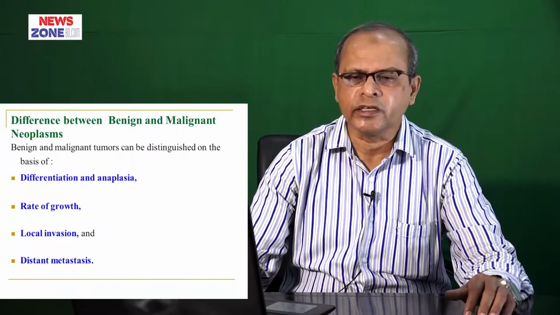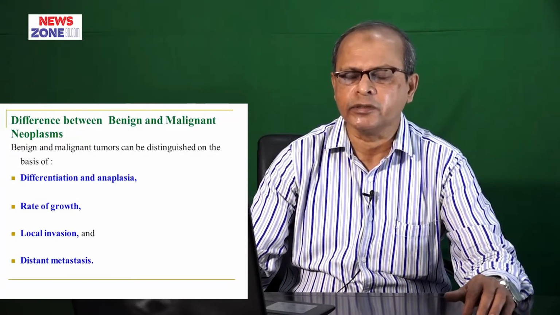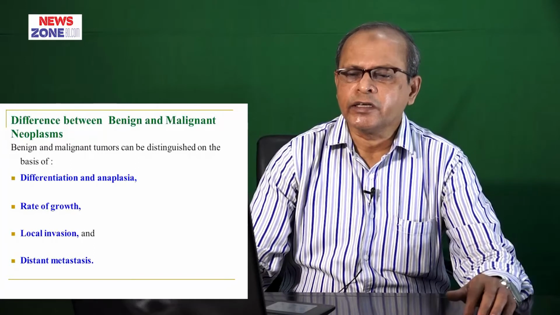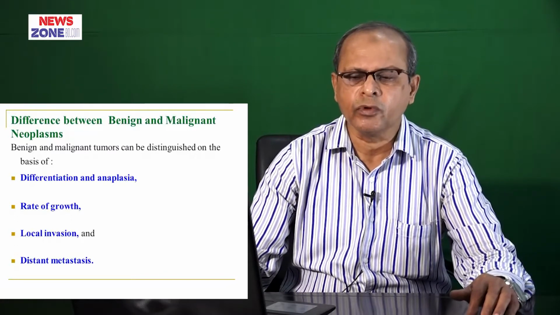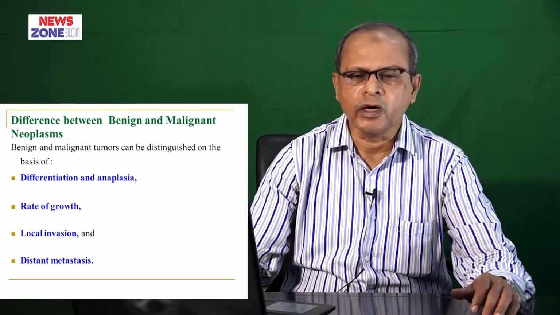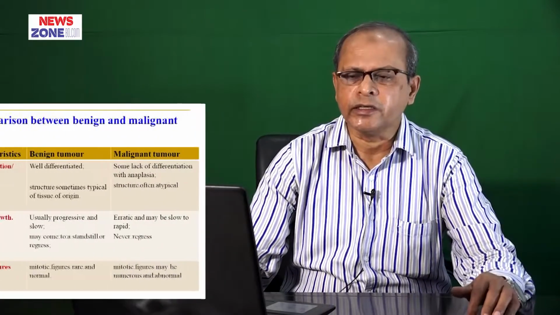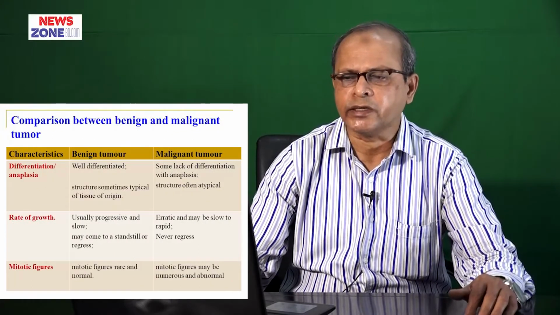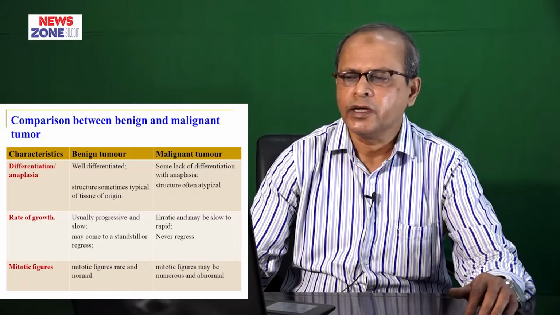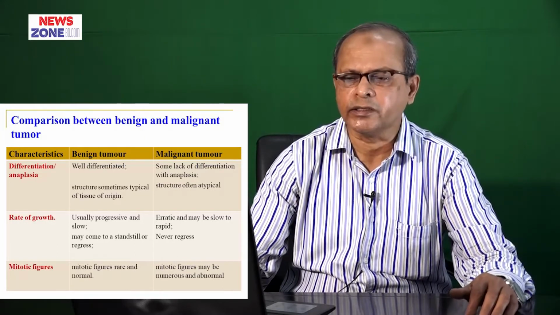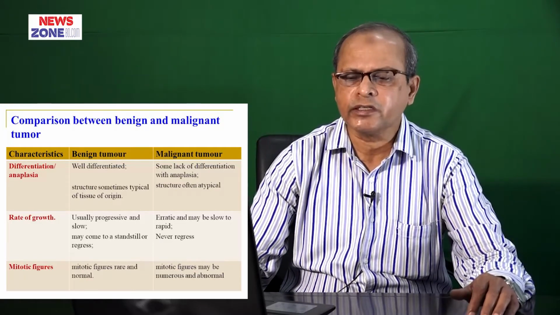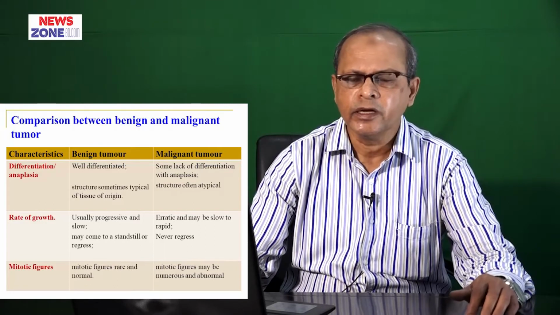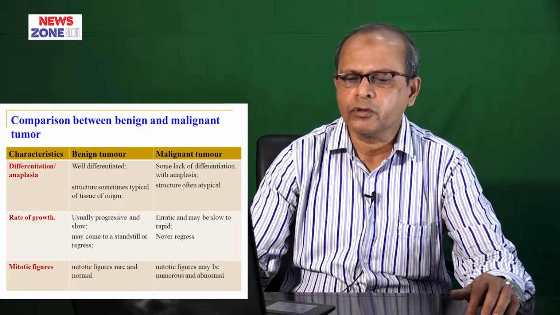Then we have to know what is the difference between the benign and malignant tumor. We can differentiate in several points such as differentiation and anaplasia, rate of growth, mitotic figures, local invasion, metastasis, and prognosis. Differentiation and anaplasia: in case of benign tumor, this is well differentiated, but in case of malignant tumor, there is some lack of differentiation with anaplasia. And in case of rate of growth, in case of benign tumor, it is usually progressive and slow, but in case of malignant tumor, this is erratic and may be slow to rapid.